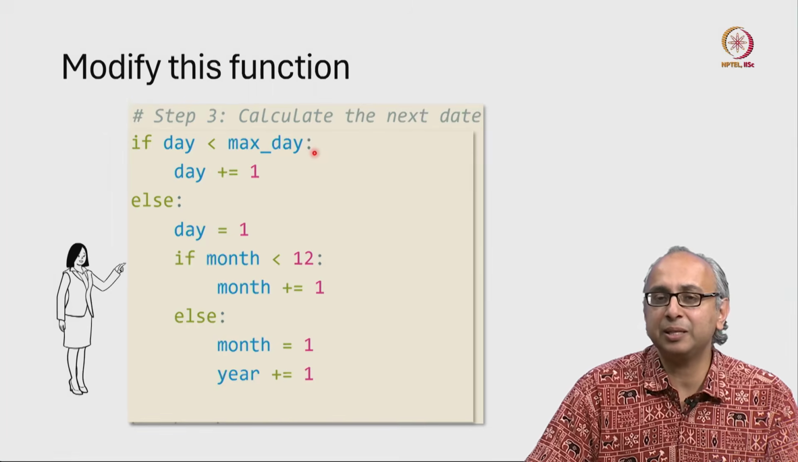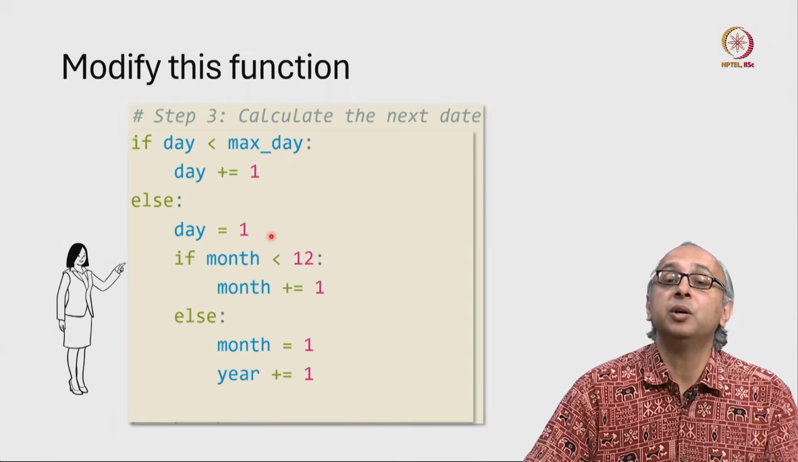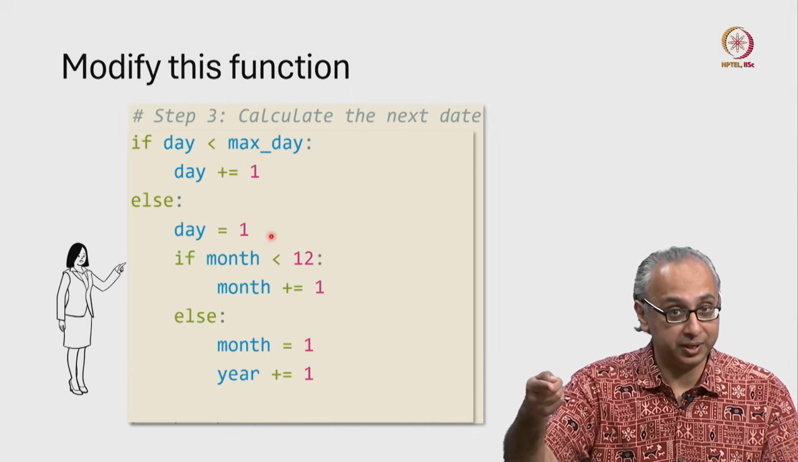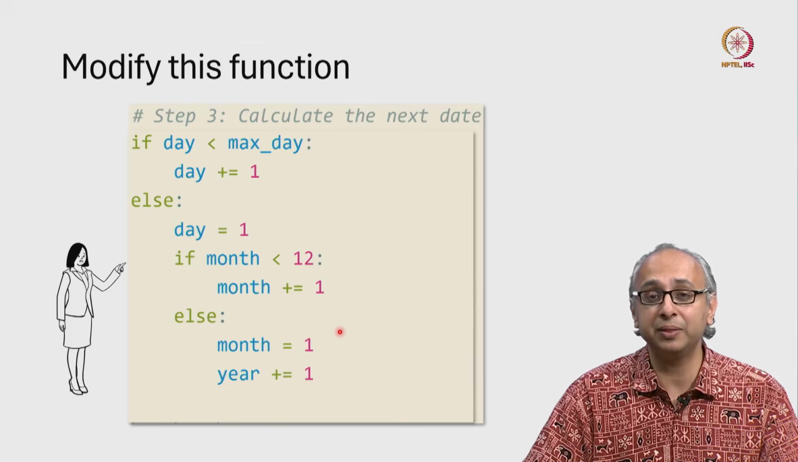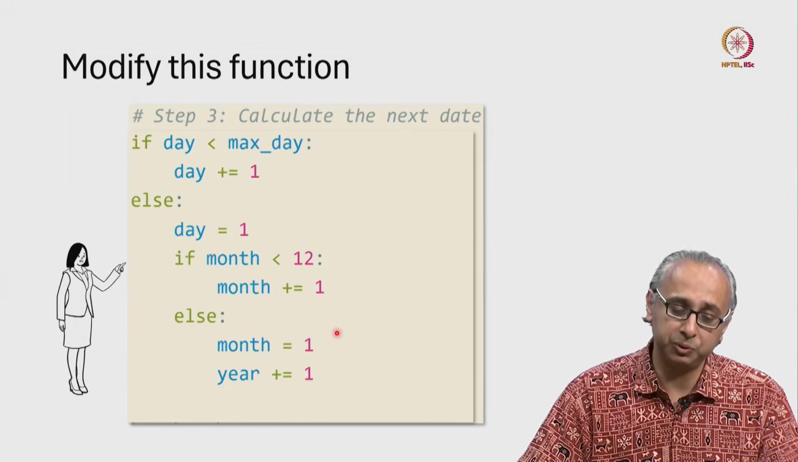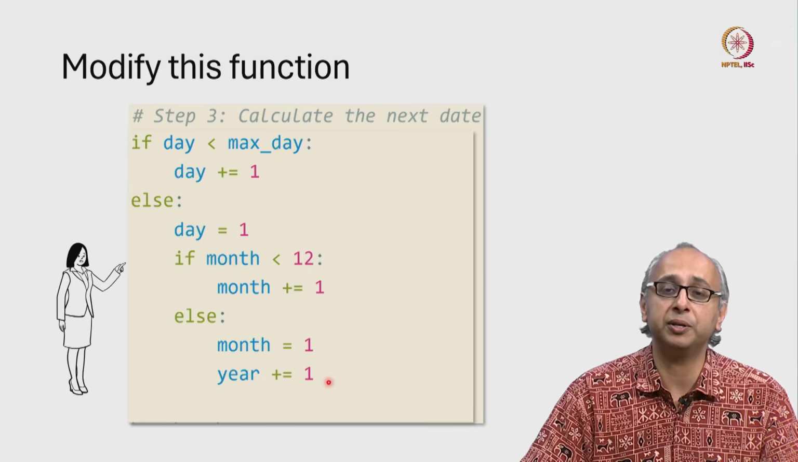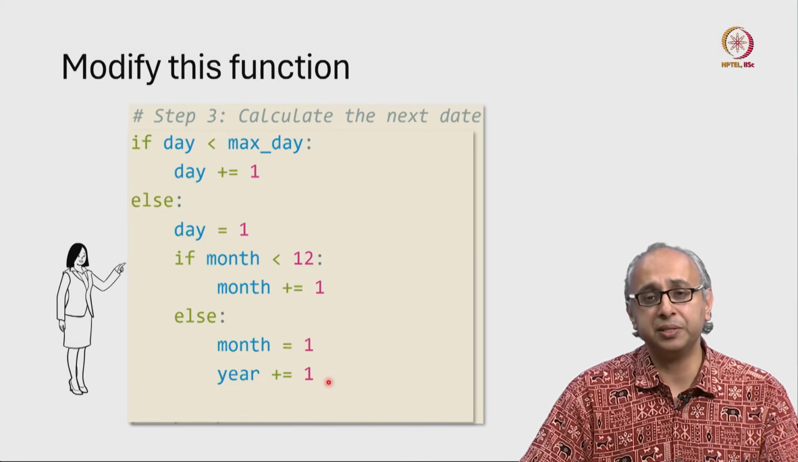If the day is less than the max day, very simple, we increase the day by 1. Otherwise, we have to be the first of the next month. And then the rest of the logic is just calculating what is that next month, and do you also need to increase the year by 1. That we would only do for December. Now personally, I think this code is easier to read.